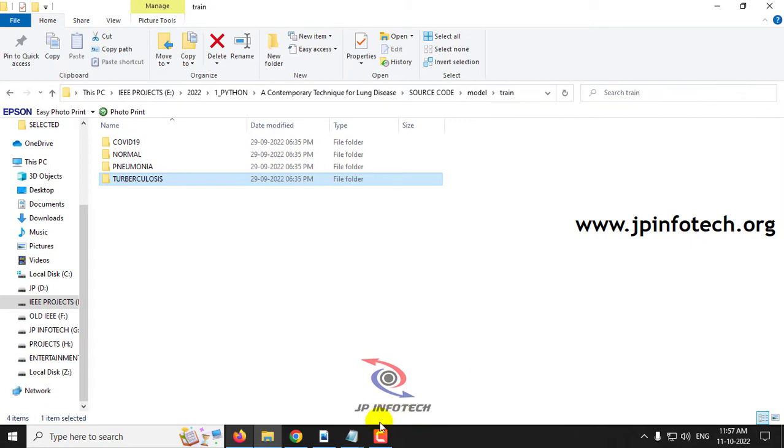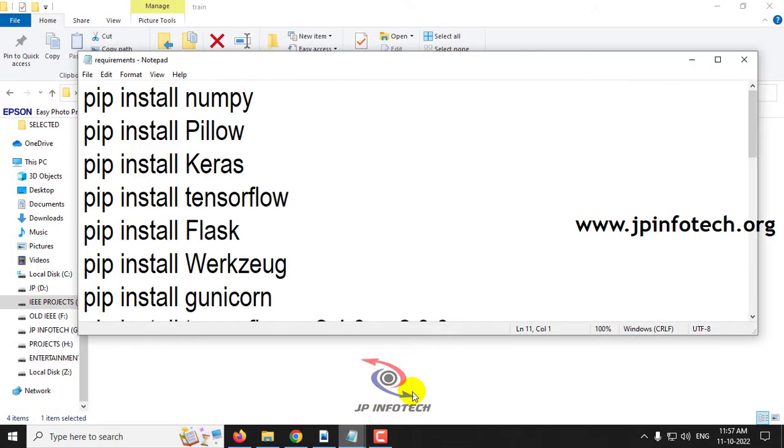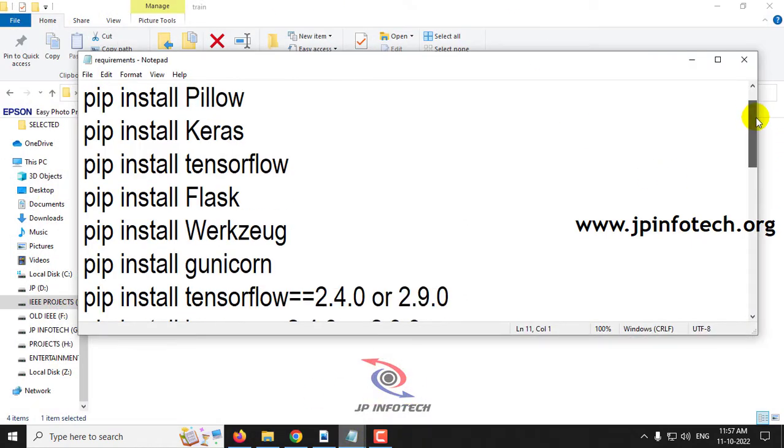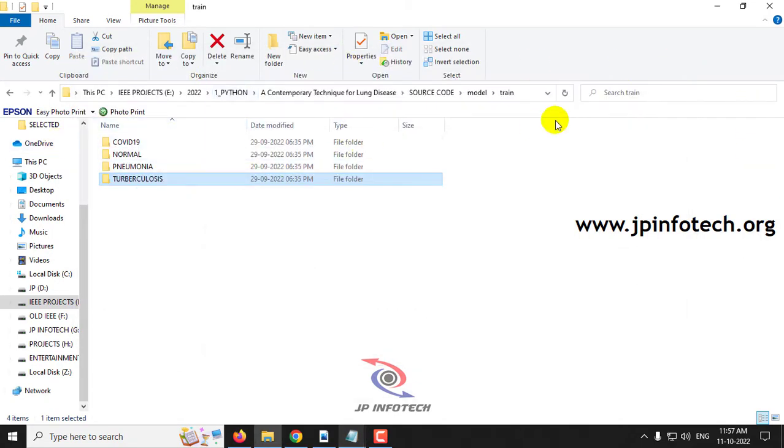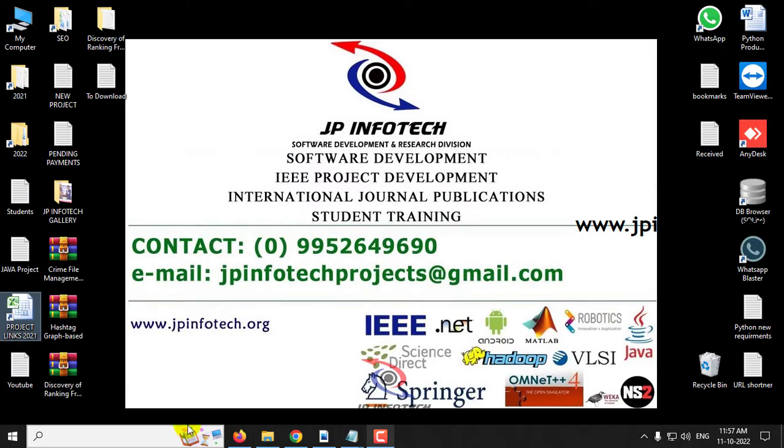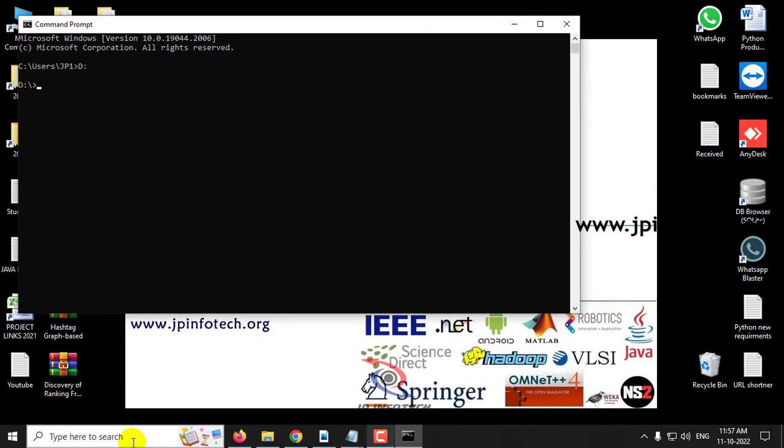Now before executing the project, make sure that you fulfill the requirements mentioned in the requirement folder by installing the exact versions of the libraries. First copy the source code location, go to your command prompt, go to the source code location, then type python app.py.